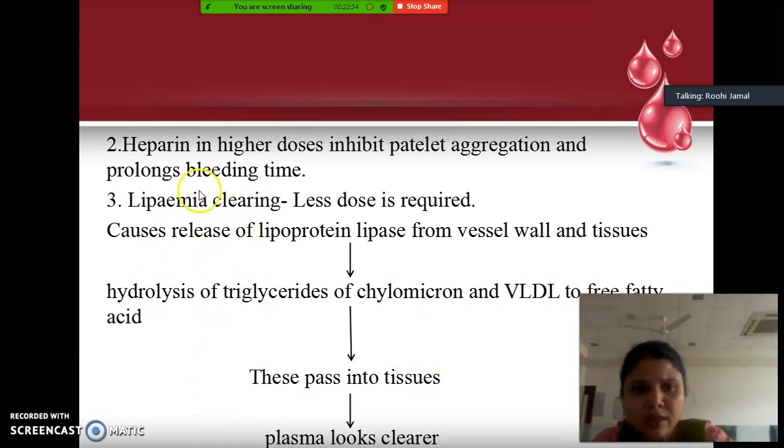And what heparin does, it causes the release of